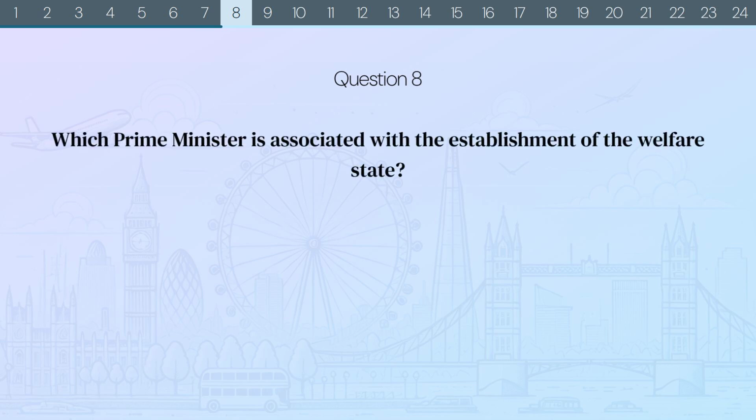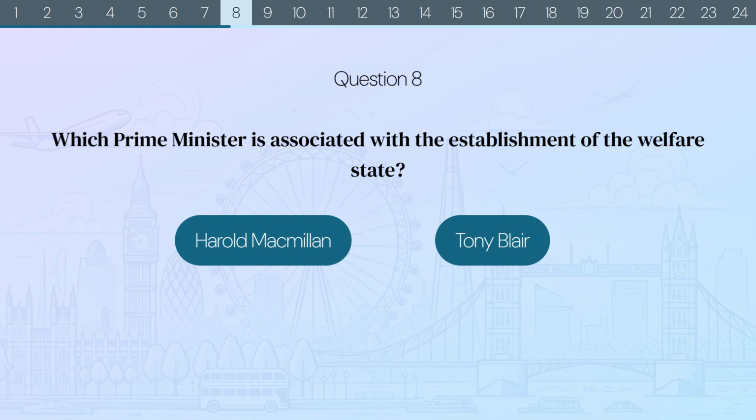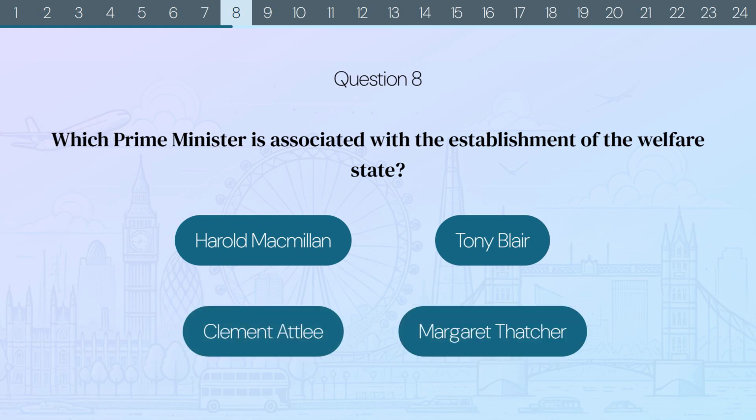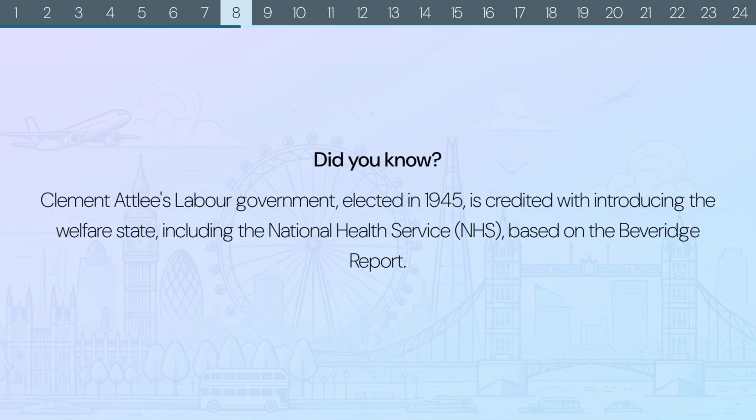Question 8. Which Prime Minister is associated with the establishment of the welfare state? Harold Macmillan? Tony Blair? Clement Attlee? Or Margaret Thatcher? The correct answer is Clement Attlee. Did you know? Clement Attlee's Labour government, elected in 1945, is credited with introducing the welfare state, including the National Health Service (NHS), based on the Beveridge Report.